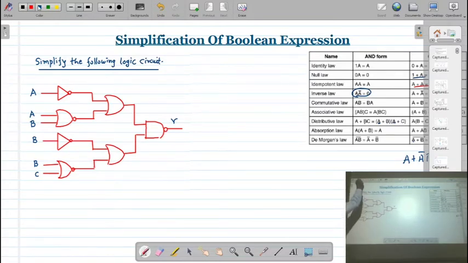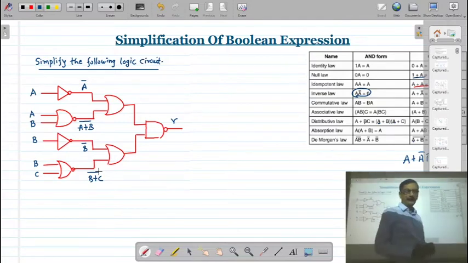To write this expression we have to write the output of each logic gate. Here, if we see, this is a NOR gate simply. Here we have a NOR gate, so A and B are the inputs. So we can write A plus B whole bar. Then B is given to a NOR gate, so this is B bar. B and C are the inputs of a NOR gate, so this is B plus C whole bar. So at the first level of the logic gates, we write the expression.